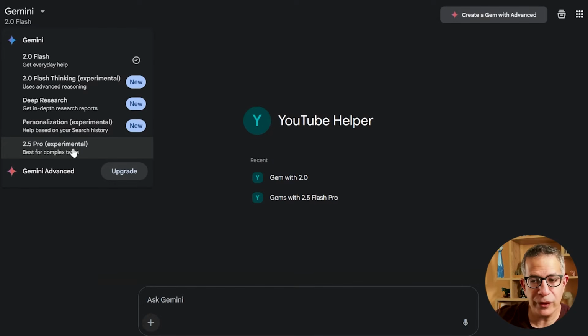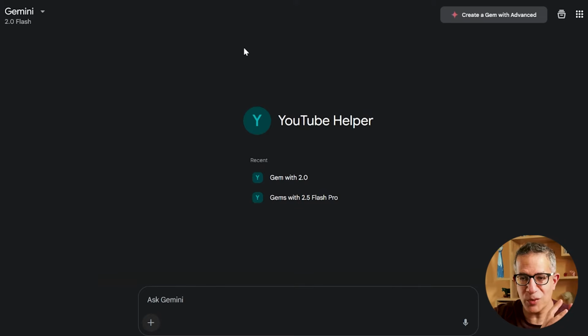You get to use that for free for a very limited amount, but I got to use it here with the gems, and I'll show you. So I'm going to talk about both, the gems with 2.0 and the gem with 2.5 Pro.